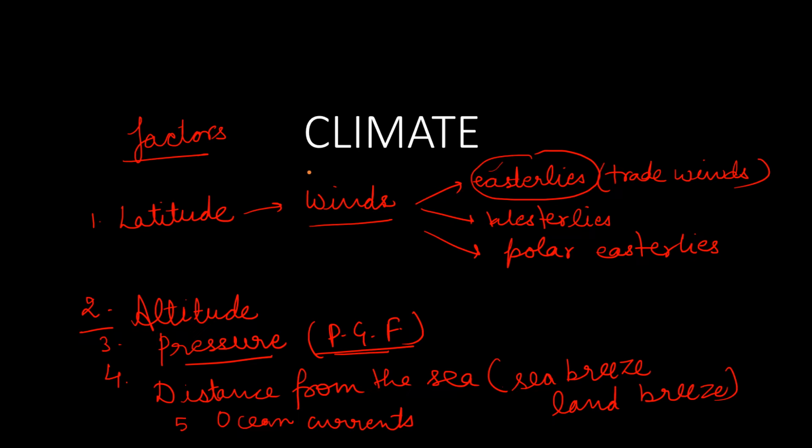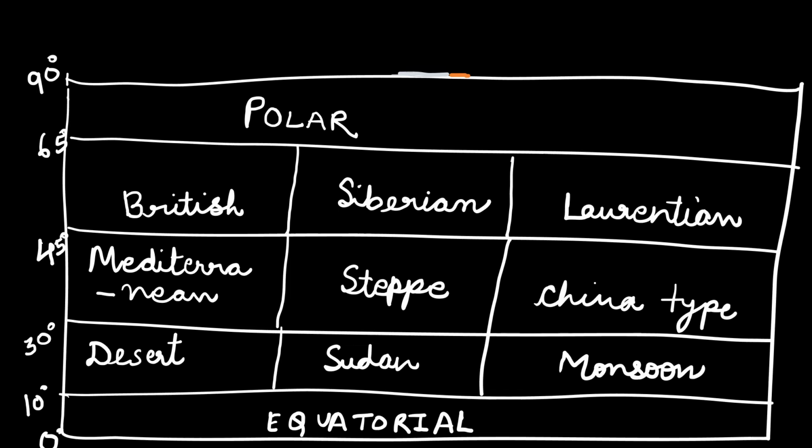Moving on, we are going to discuss this. These are the major climate regions on the Earth's surface. The first one we have is from 0 degree to 10 degree, that is equatorial. The next one is from 10 to 30 degree. We have three divisions under this. On the right side we have monsoon, then Sudan type of climate or savanna type of climate, then we have desert. Then we have China type, steppe and Mediterranean, then Laurentian, Siberian and British.